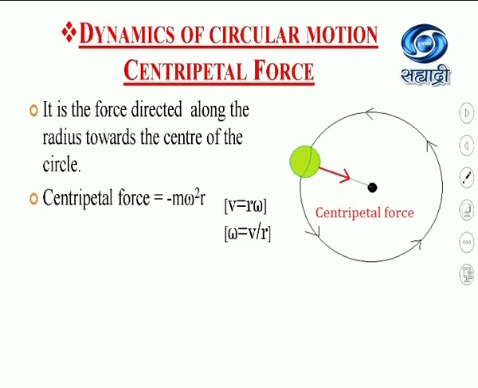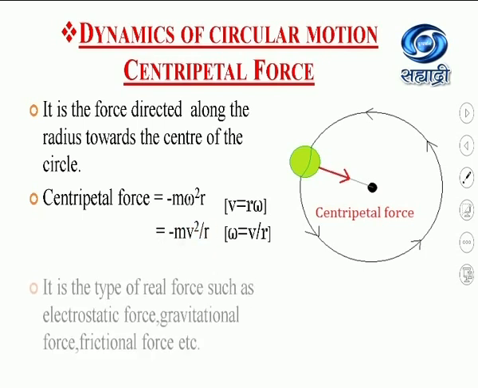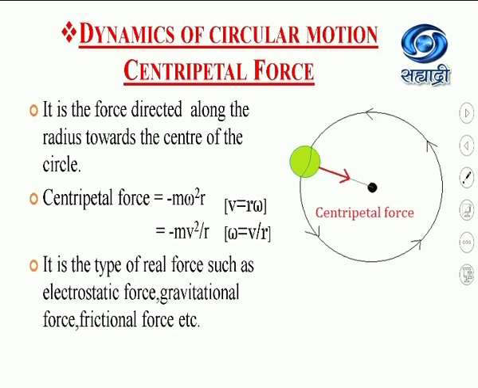So here I am taking the minus sign. Now again we know that v equals r omega, so omega is equal to v by r. Substituting this value of omega in this equation, we get mv square by r. So centripetal force in circular motion is given by the equation minus mv square by r. Now, it is a type of real force, such as electrostatic force, gravitational force, frictional force, maybe nuclear force, etc.